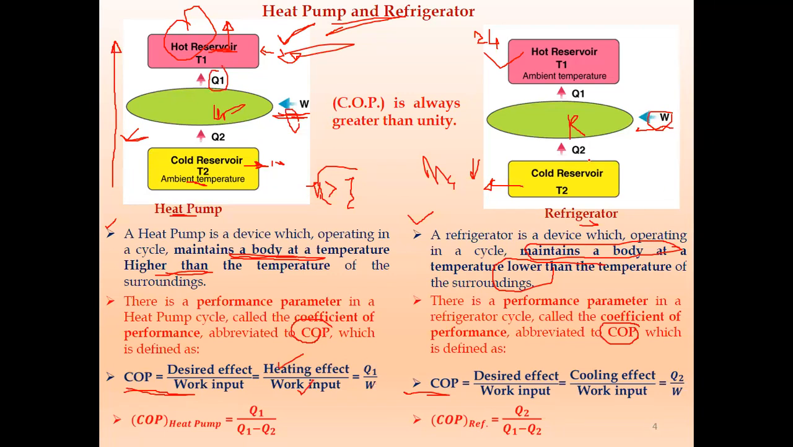In the case of a refrigerator, we maintain the low temperature, so the effect required is Q2. So it is Q2 upon W. That is the cooling effect, Q2 upon work input W. So we can say that the COP of heat pump is Q1 upon W, which is Q1 upon Q1 minus Q2. Similarly, the COP of refrigerator is equal to Q2 upon Q1 minus Q2.